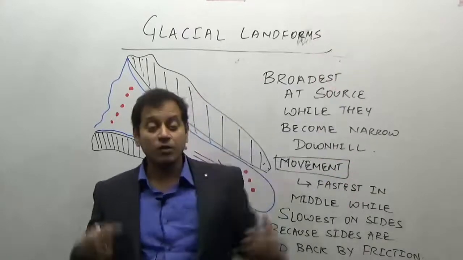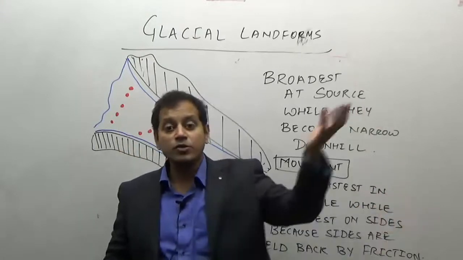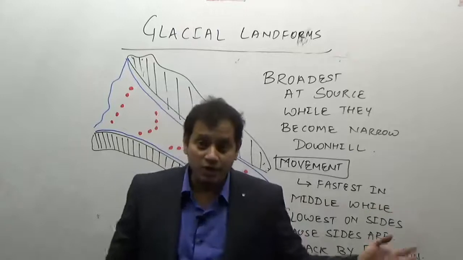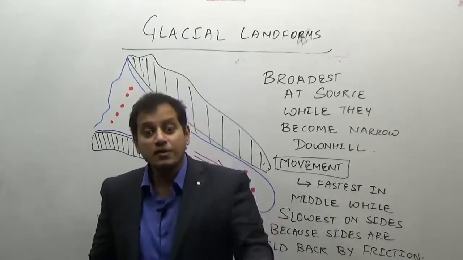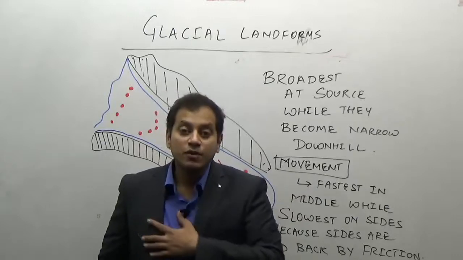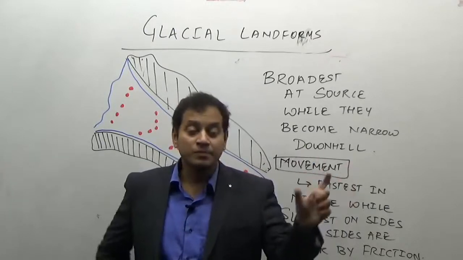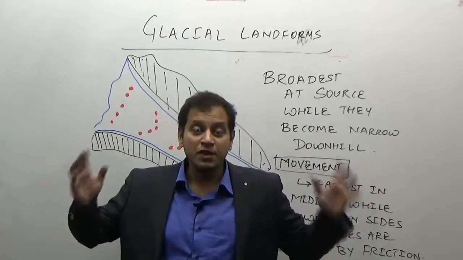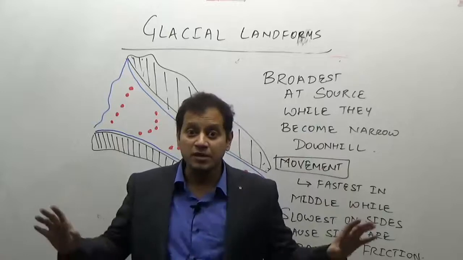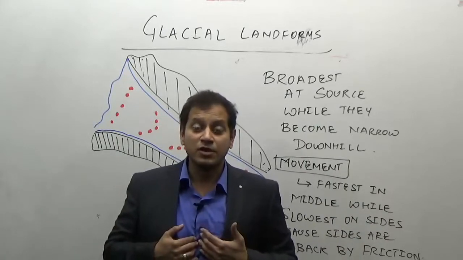What is the source of river Ganga? Gangotri Glacier. What is the source of river Yamuna? Yamunotri Glacier. What is the source of river Indus? What is the source of river Brahmaputra? They all originate from the glaciers. So why are we studying glaciers? Because, remember, the glaciers are the largest reserves of fresh water in the world, not rivers, not anything else.